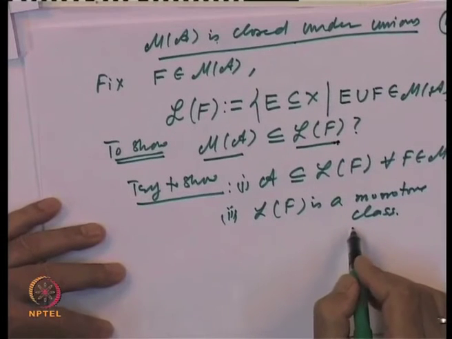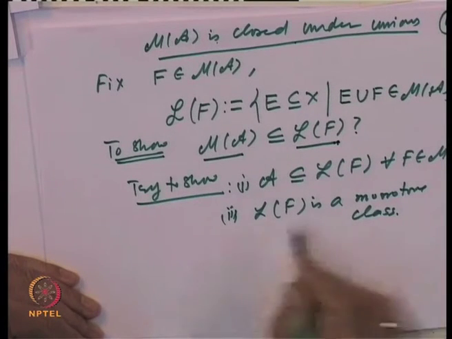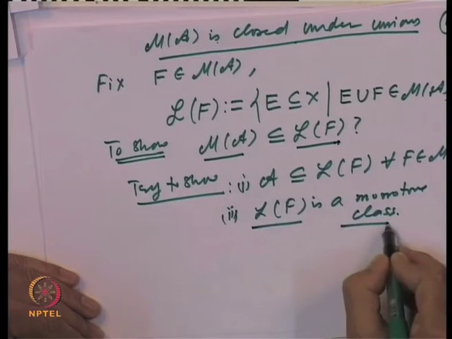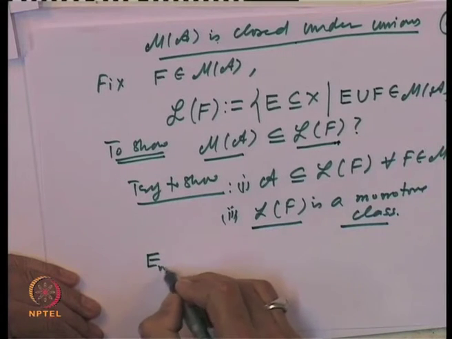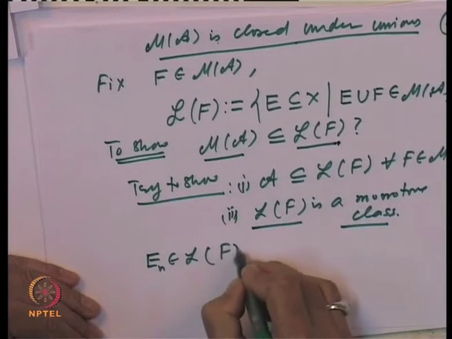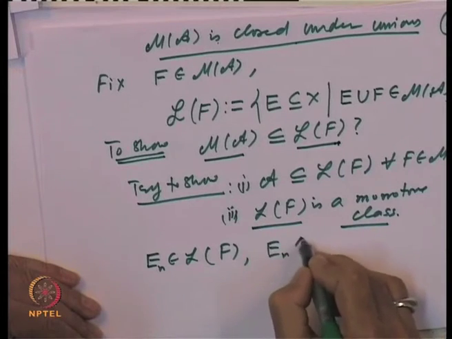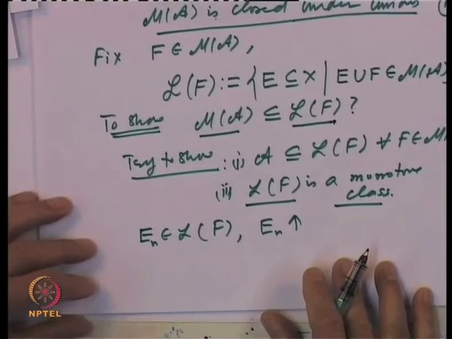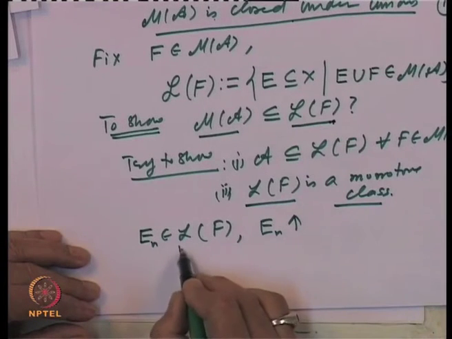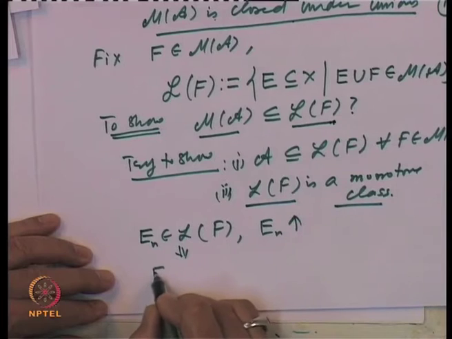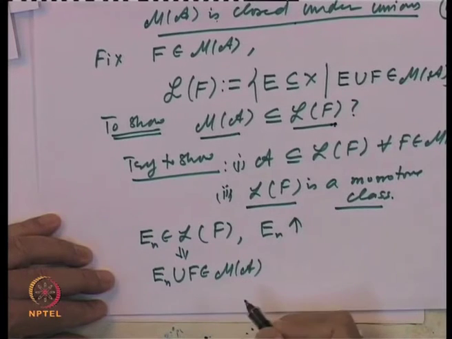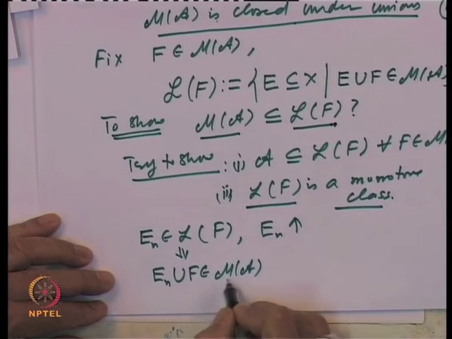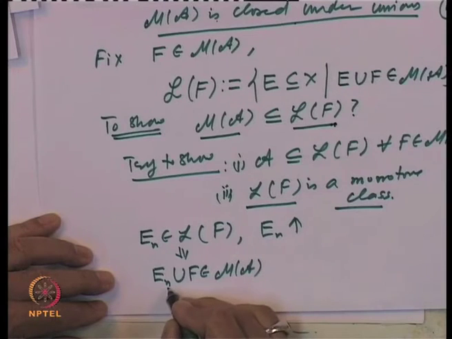Right. Let us first observe the second one, which is quite obvious: L of F is a monotone class. For that, what do you have to show? Let us take an increasing sequence E n belonging to L of F. That will imply that E n union F belongs to M of A, by definition of L of F. M of A is a monotone class, and E n's are increasing, so E n union F is also increasing.